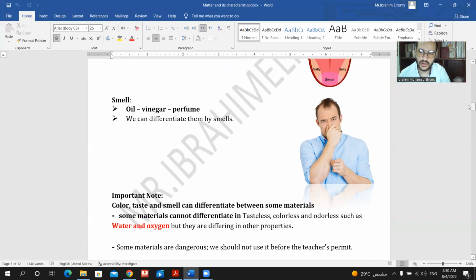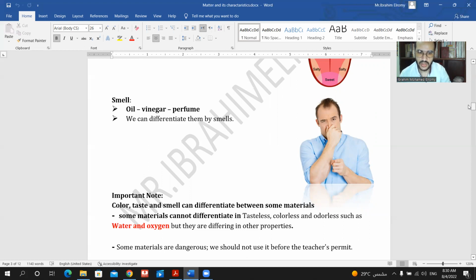And there are substances that we can't differentiate according to taste, color, and smell. They are tasteless, colorless, and odorless, such as water and oxygen. So how can we differentiate between their properties? We can use another property, like for example the density.